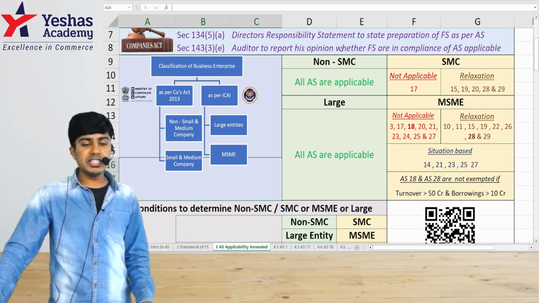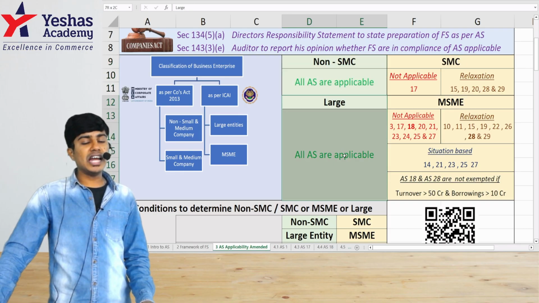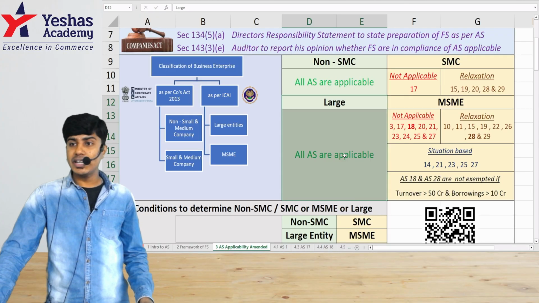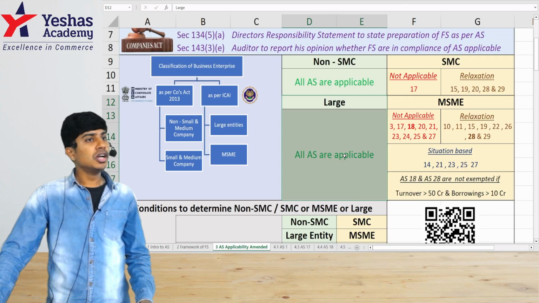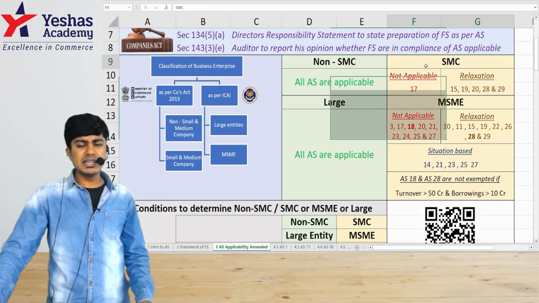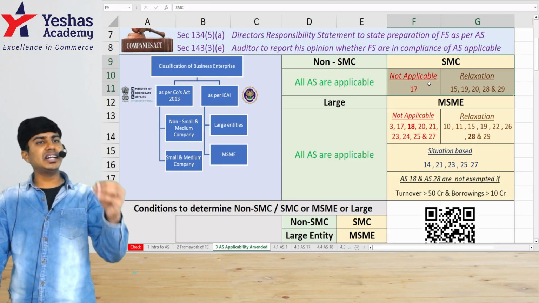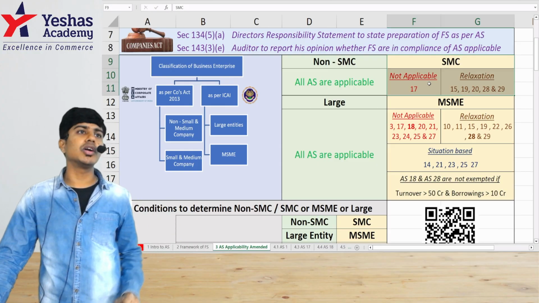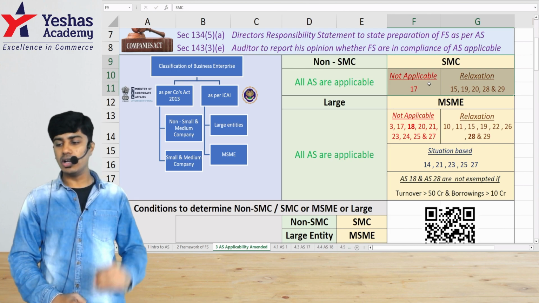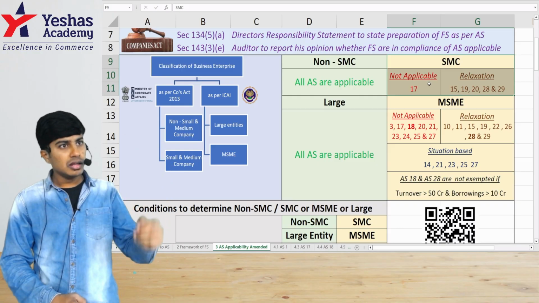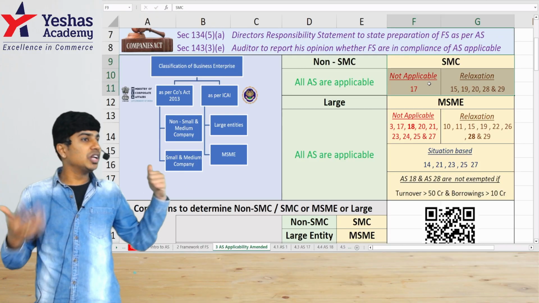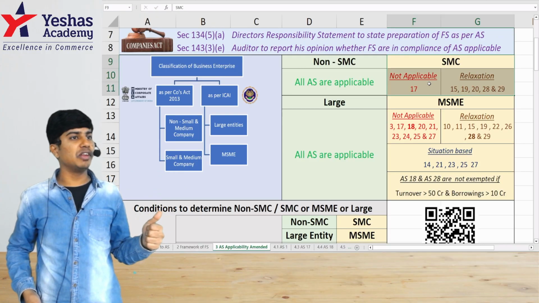For a non-SMC as per Companies Act or for a large entity as per ICAI, all accounting standards are applicable. No exception, no relaxation, and nothing taken back. Everything is applicable. However, if it is an SMC, small company, AS 17 segment reporting is not applicable at all. And for certain standards, there is relaxation. Relaxation means the standard is actually applicable, but some parts of the standard are exempt. AS 15 actuarial valuation will not be applicable in employee benefits.